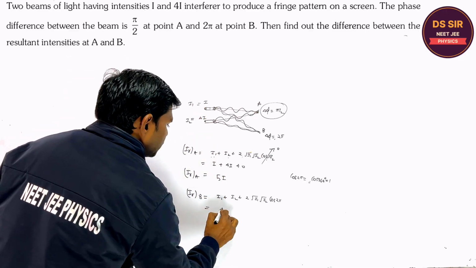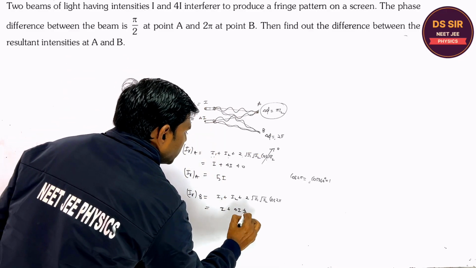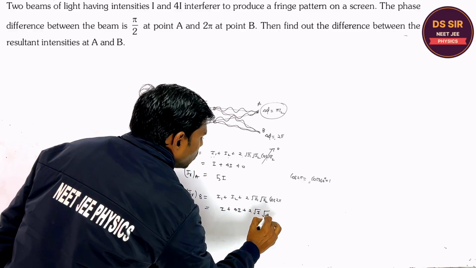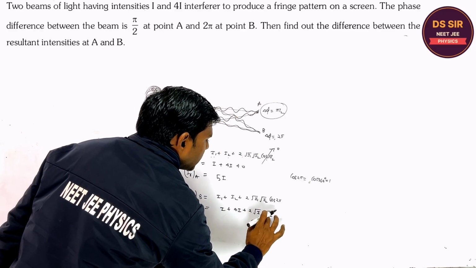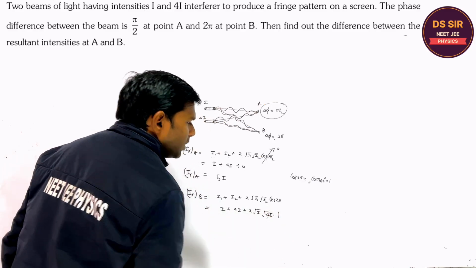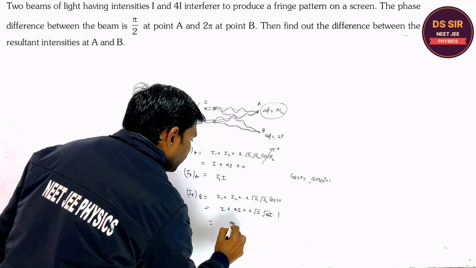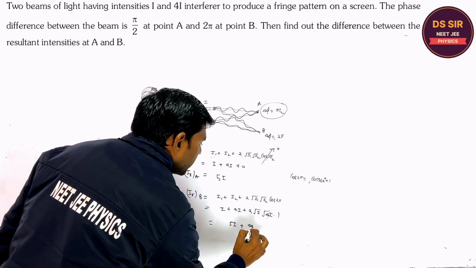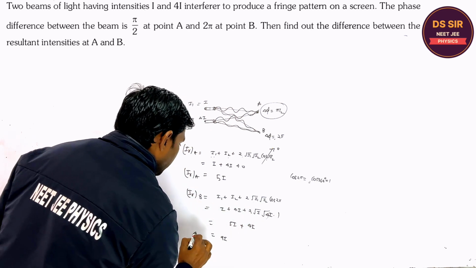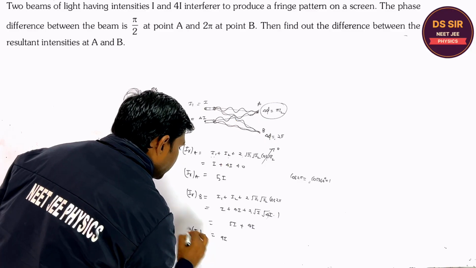I1 is I, I2 is 4I, so 2 root I root 4I, into 1. So it is 5I plus 2 times 2I, which is equal to 9I. This is the resultant intensity at B.